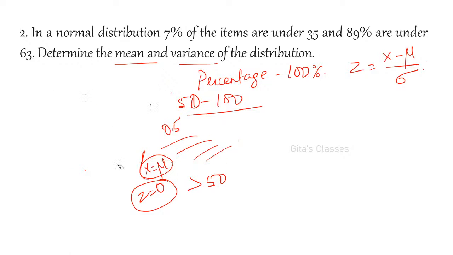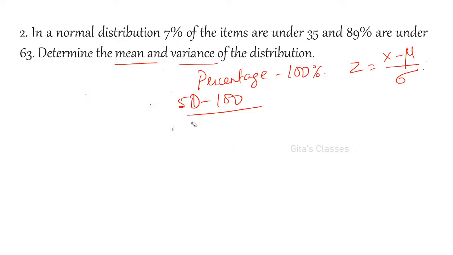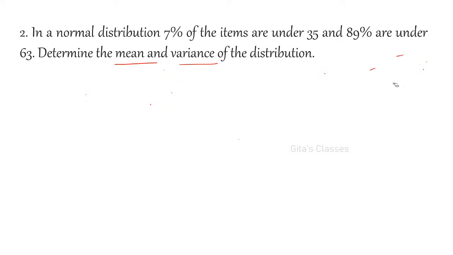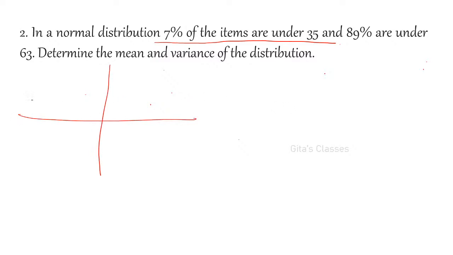So next we are going to form the equations. Always remember, whenever you draw the region, it will be easy for us. Now what is given? 7% of the items are under 35. If it is less than 50 you draw it on the left hand side, and if it is more than 50 it should be on the right hand side.